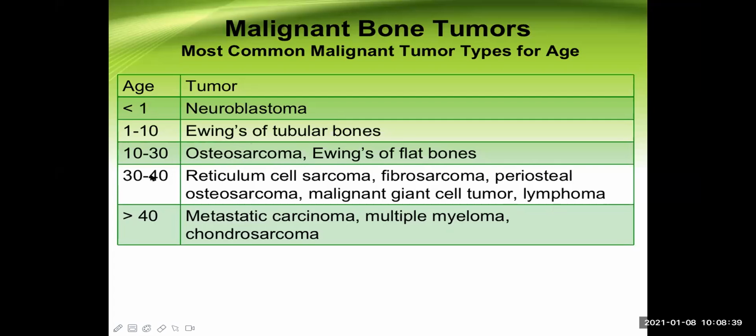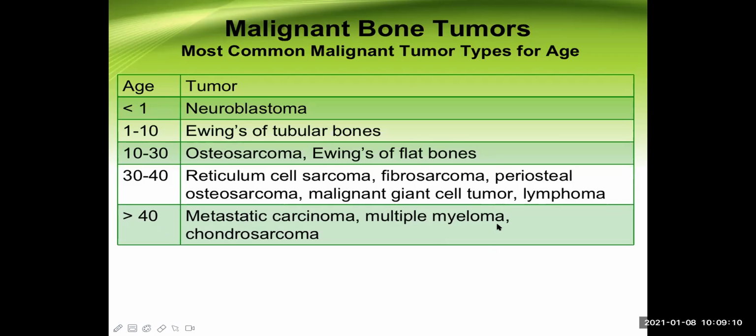bone. Now, at 30 to 40, we have other types of bone malignancies, like reticulum cell sarcoma, fibrosarcoma, periosteal osteosarcoma, malignant giant cell tumor, and lymphoma. So many different types. And after the age of 40, it is the time for metastatic carcinoma, because when a person becomes older, different malignancies are common, and then they can metastasize to the bone. So that is called metastatic carcinoma.